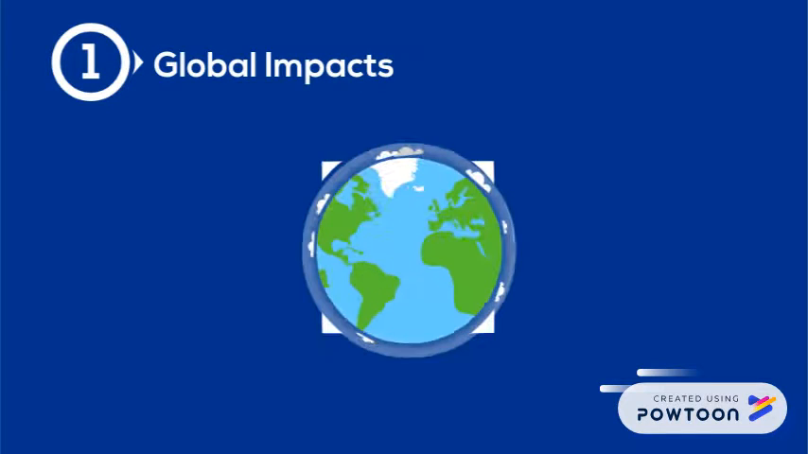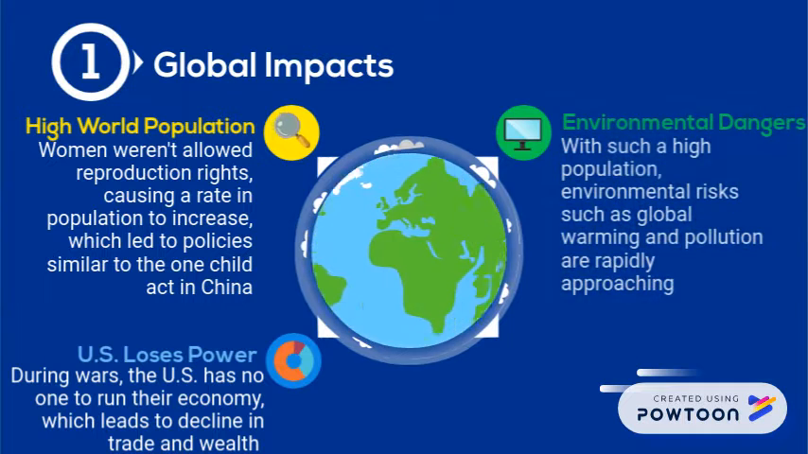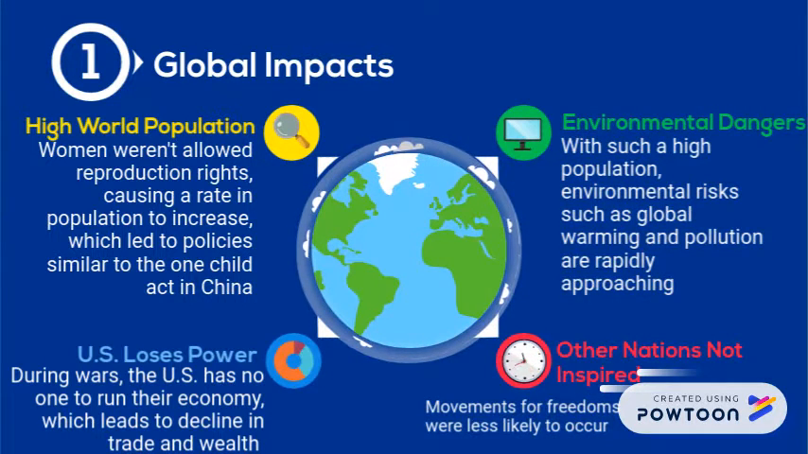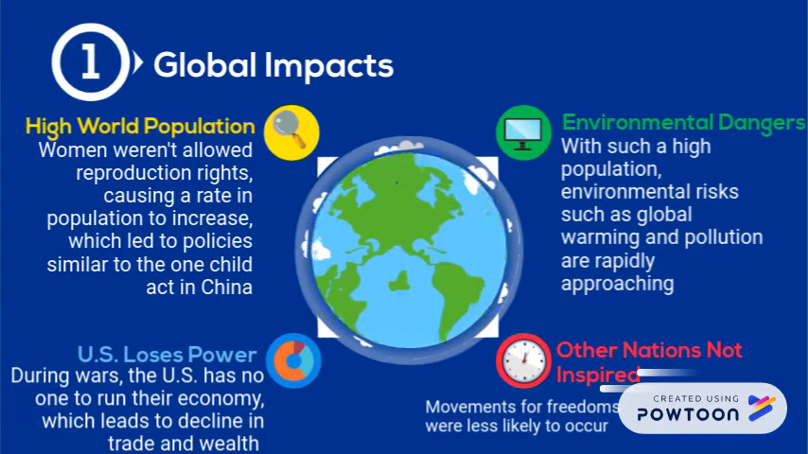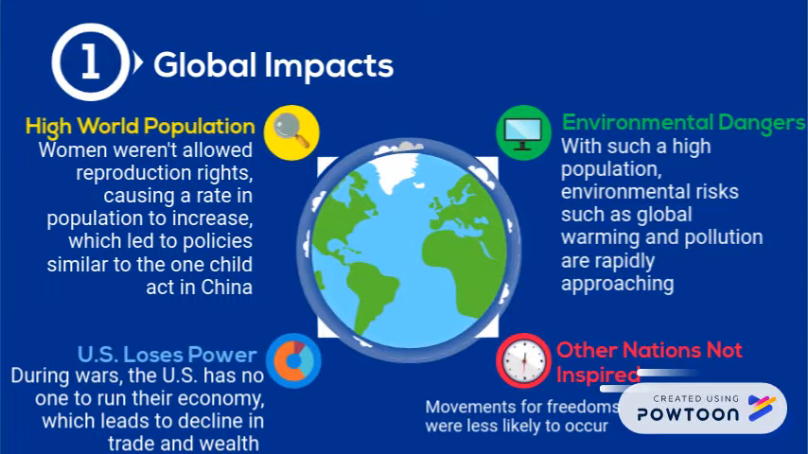Global impacts of women not receiving the right to vote included a high world population because women weren't given reproduction rights. It would also make the world more vulnerable. Movements for freedom in other nations were unlikely because the world saw how the U.S., a major world power, reacted and then fell apart.